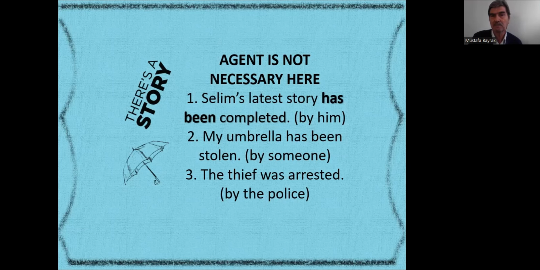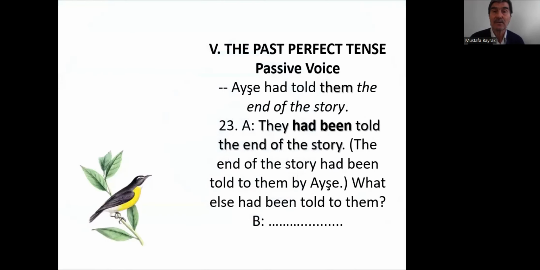This is a detail. Now, we have also finished present perfect tense, that something has been completed but it has a relation with the present time. Now this is completely about the past. It doesn't have a relation with the present. The past perfect tense, passive voice. Aisha had told them the end of the story. Last year, 2 years ago, Aisha had told them the end of the story before they left the school, for example.